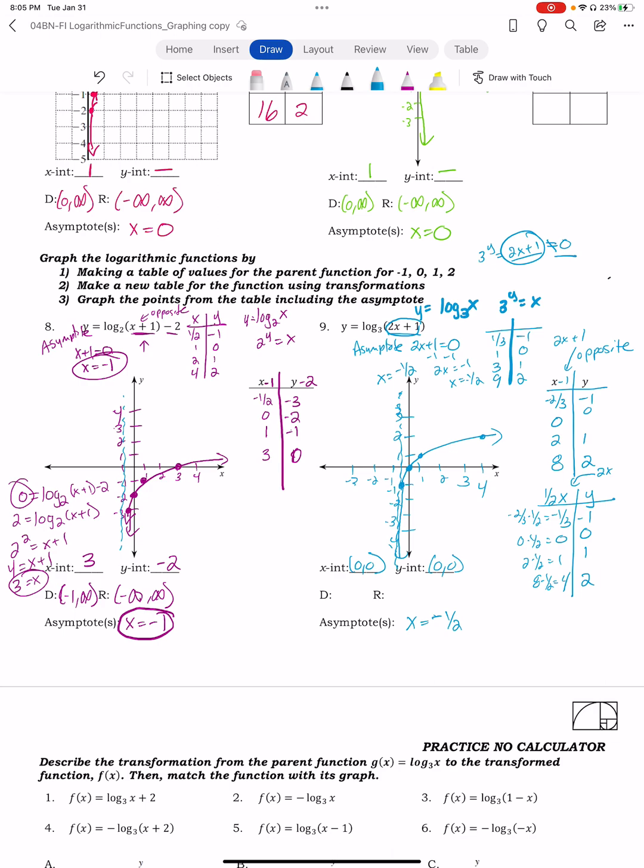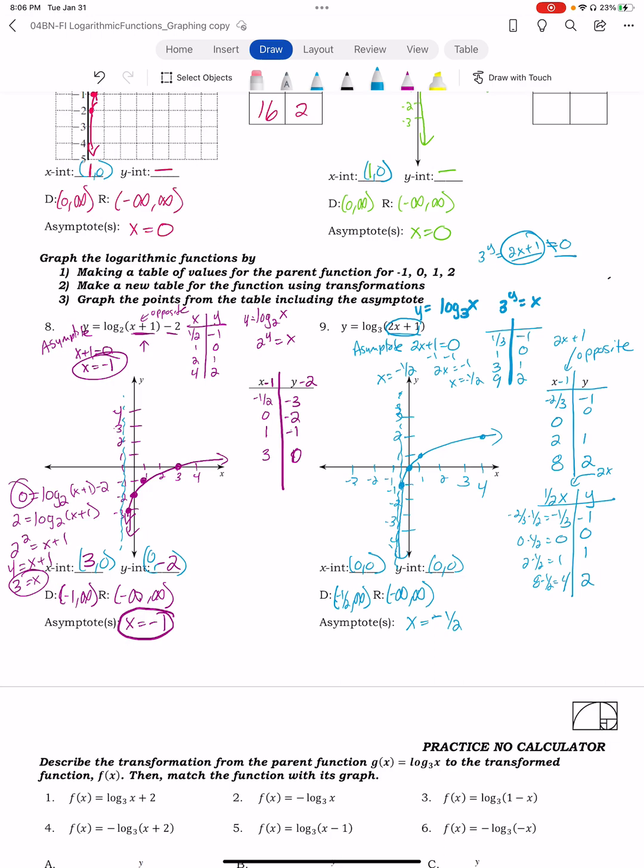I know, I didn't write them as points. X-intercept is 1, 0, and 3, 0, and the other one is 0, -2. My domain is from -1/2 to infinity, and my range is from -infinity to +infinity.